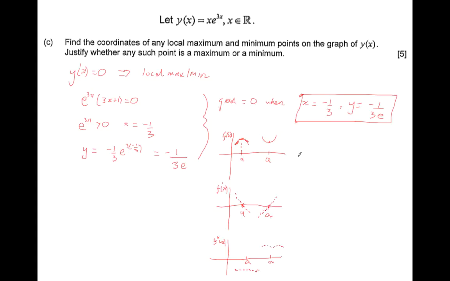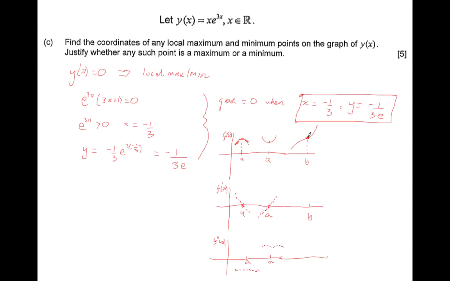If I extend this a little bit, we'll have a little look at points of inflection. Let's have a look at a non-stationary point of inflection, just for fun. This is a point here, and it's a change of curvature. Before this particular point, the curvature changes from concave down into concave up.